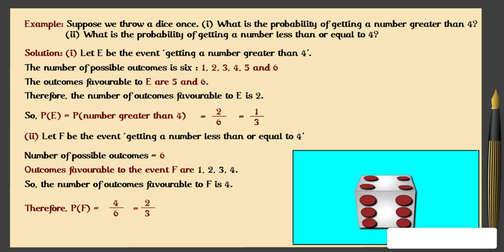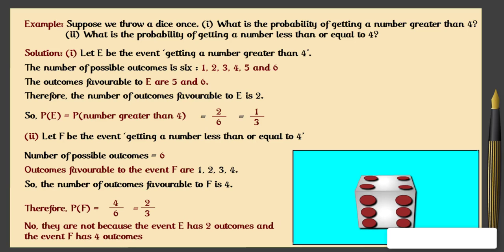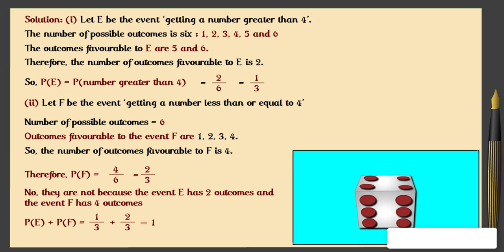Are the events E and F in the example above elementary events? No, they are not, because the event E has 2 outcomes and the event F has 4 outcomes. Here, P(E) plus P(F) is equal to 1 by 3 plus 2 by 3 is equal to 1.